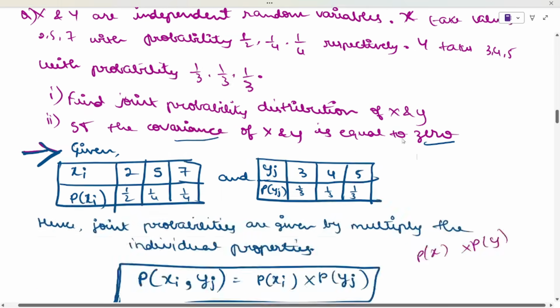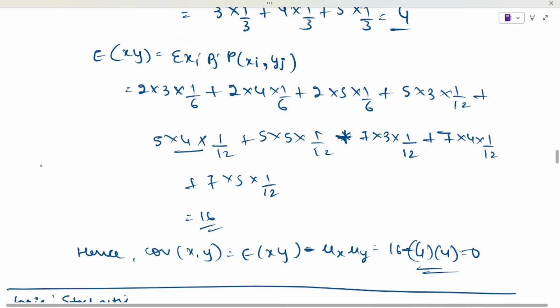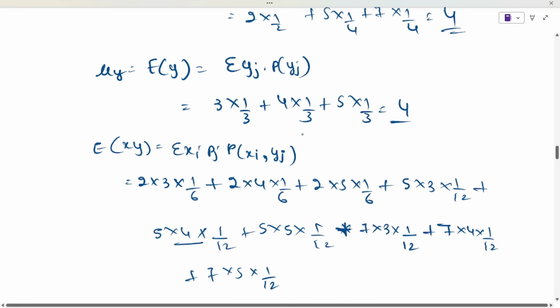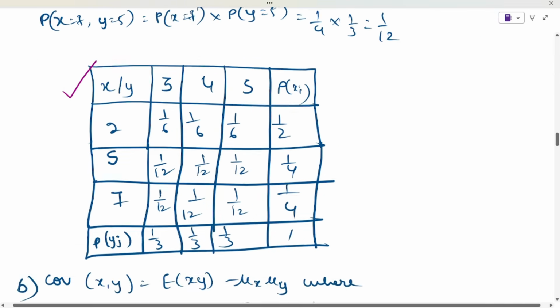If you see this, the same way you have to multiply the value of x, value of y with the probability, and you can find here, you will get the value and you can multiply and just add, you will get the value of covariance of x and y will be equal to 0. That is 16 minus 16 you will be getting, that will be equal to 0. This is about the joint probability distribution problem.